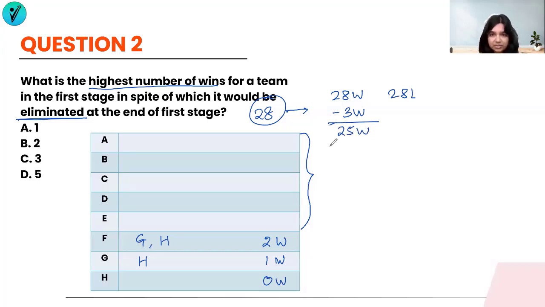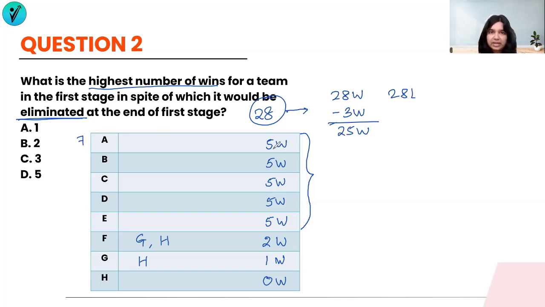So now these 25 wins have to be distributed amongst the top 5 teams. I'm just assuming that A, B, C, D, and E are the top 5 teams. Out of these, if I have to give them 25 wins, I will equally distribute them amongst the teams. So each of them gets 5 wins each. So 5 wins, 5 wins, 5 wins, 5 wins, and 5 wins. It doesn't matter who is playing with whom and who is losing to whom. It's just that out of A's 7 games in total, A is winning 5.